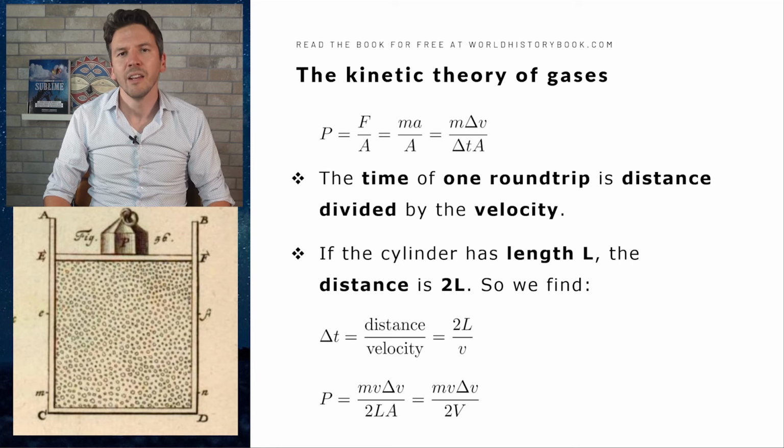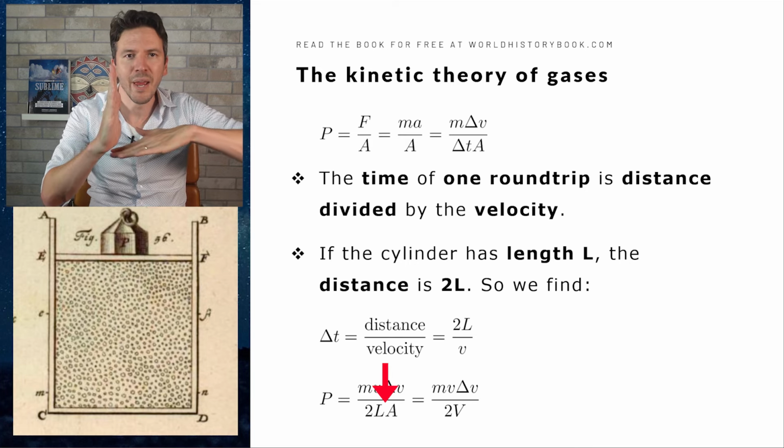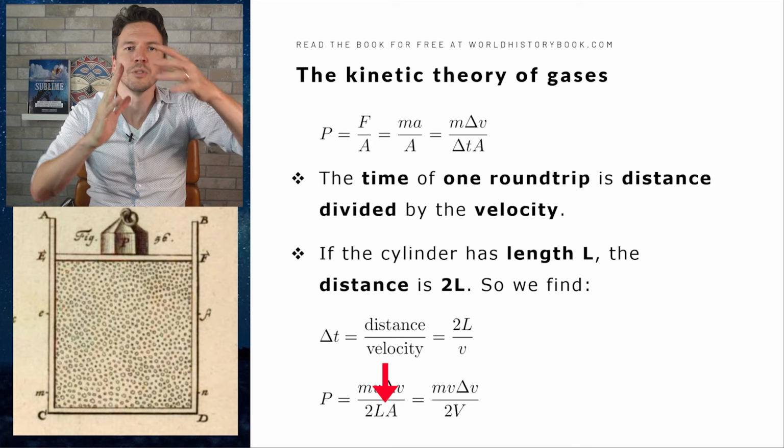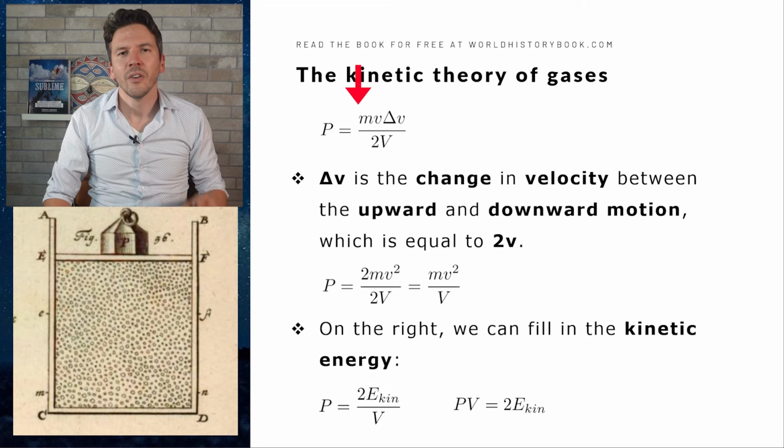velocity. And if we fill this in for the delta t over here, we end up with P is m times v times delta v divided by 2L times capital A. And we can now simplify this a bit if we realize that L, the length, times A, the base of the cylinder, is equal to the volume of that cylinder, for which we use capital V, as you can see here. So here I've written the formula that we ended up with, which we'll now simplify even more.